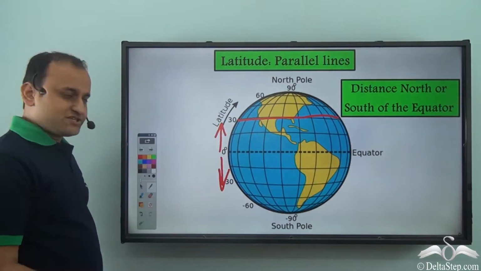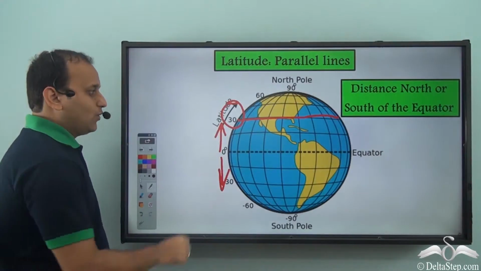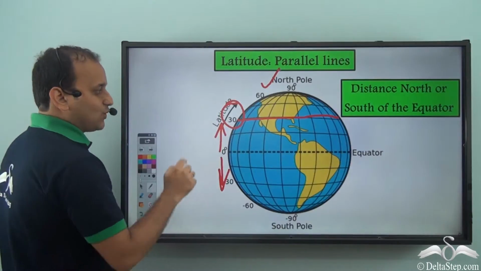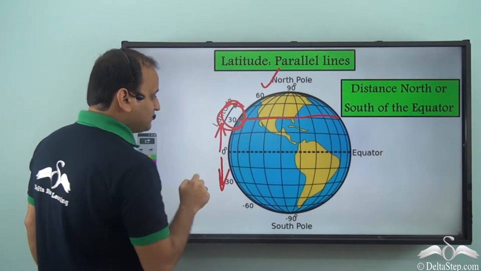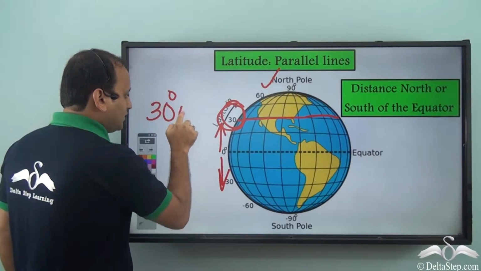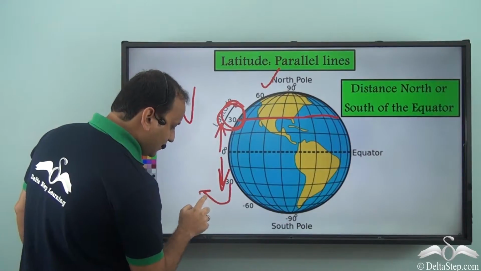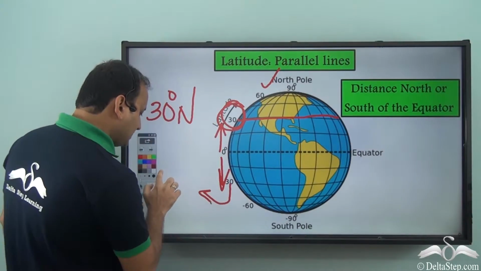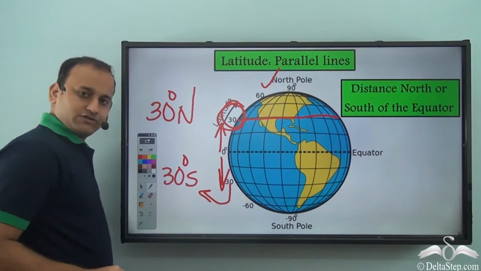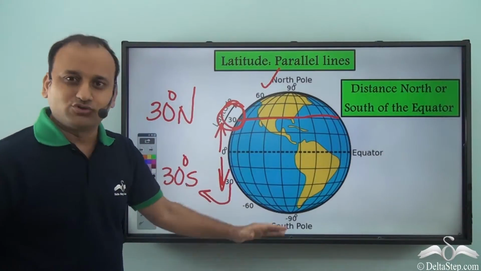Now, how do we measure exactly where on planet Earth this is? Well, this is on the northern side of the equator. That's why this line is measured as 30 degrees north. And what about this line here, minus 30? Well, minus 30 is nothing but 30 degrees south. So these lines are measured as north and south of the equator.